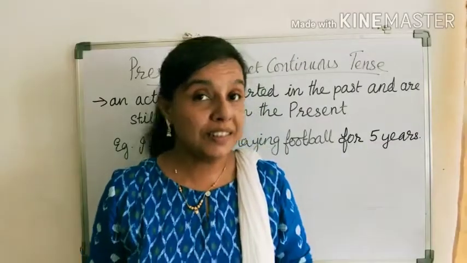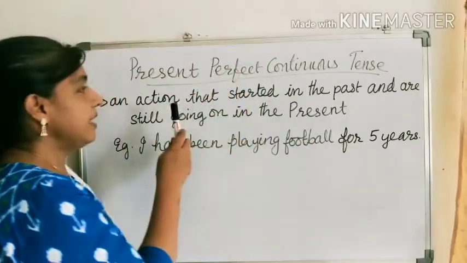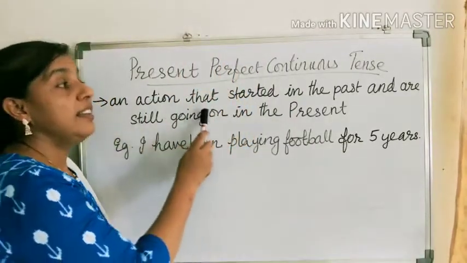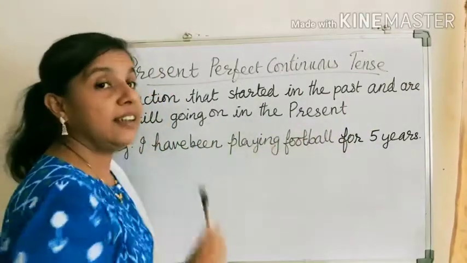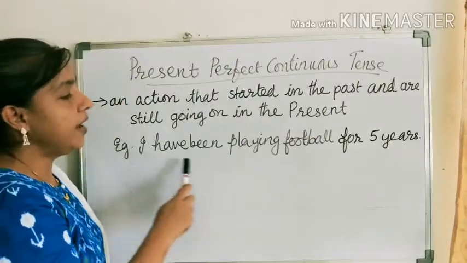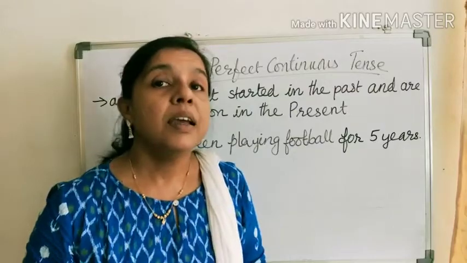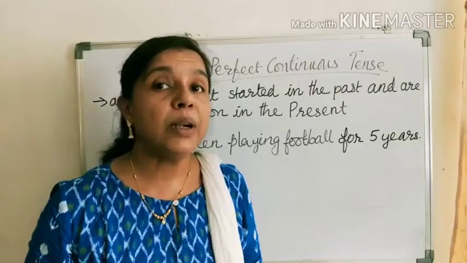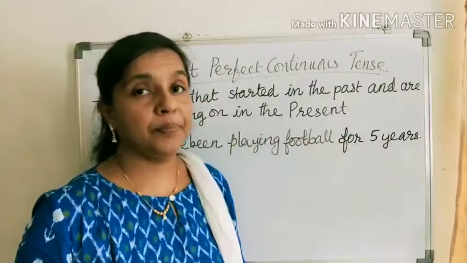Next it is present perfect continuous tense. It refers to an action that started in the past and is still going on in the present. For example, I have been playing football for 5 years. Here, more importance is given to the duration of time.